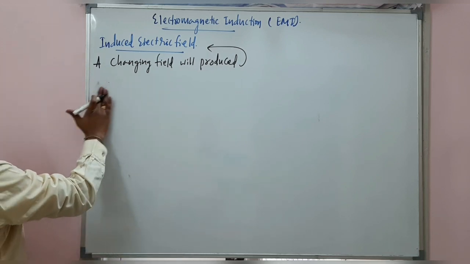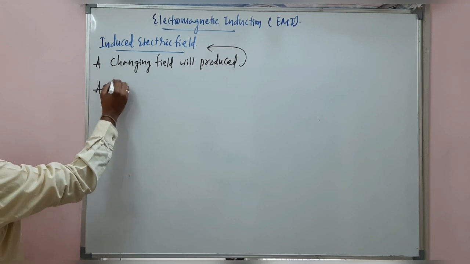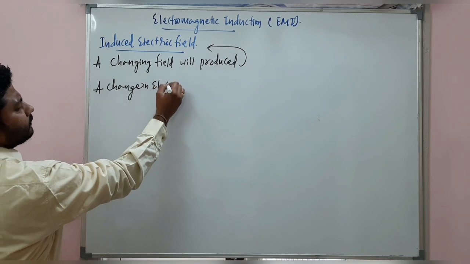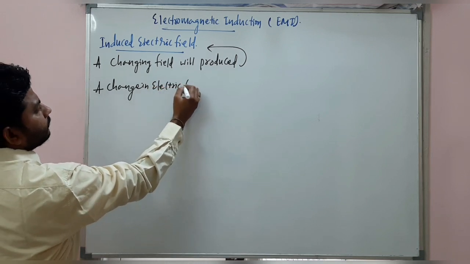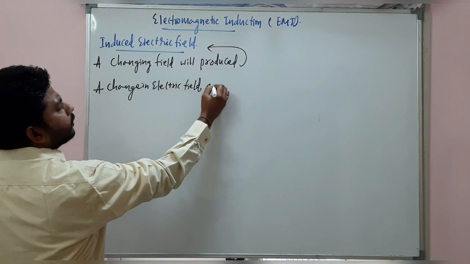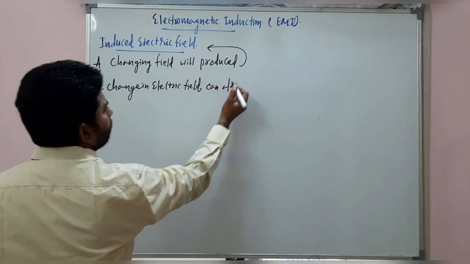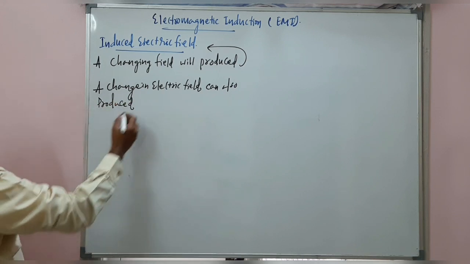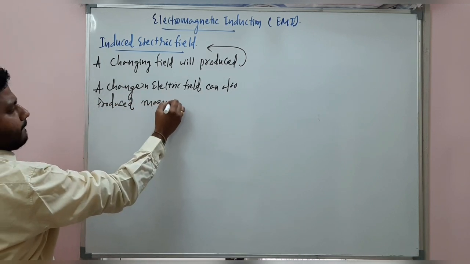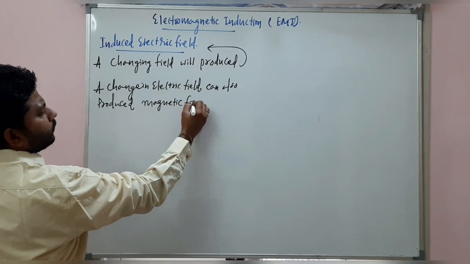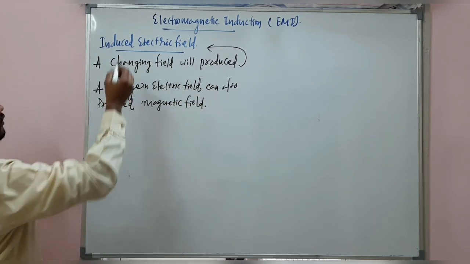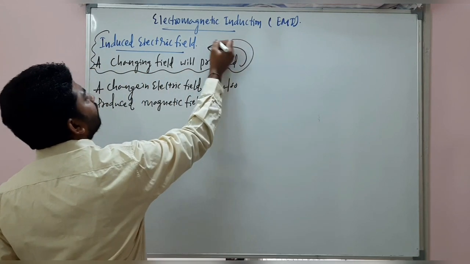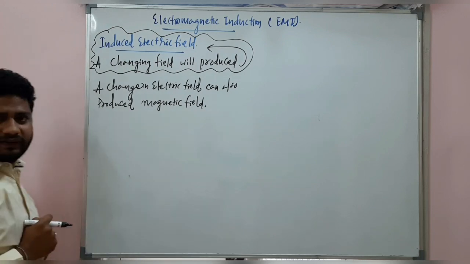A change in electric field can also produce a magnetic field. The reverse is also true. But now our focus is on this: a changing magnetic field will produce an induced electric field.